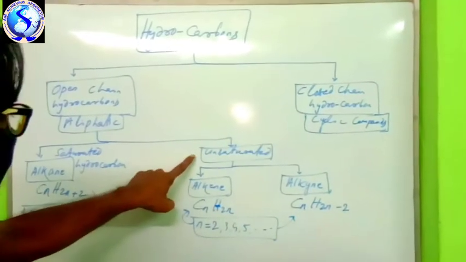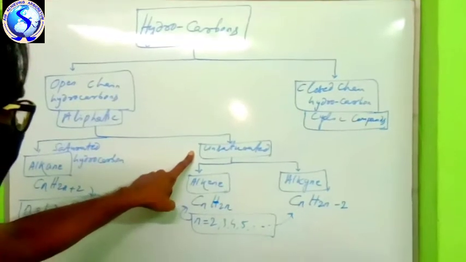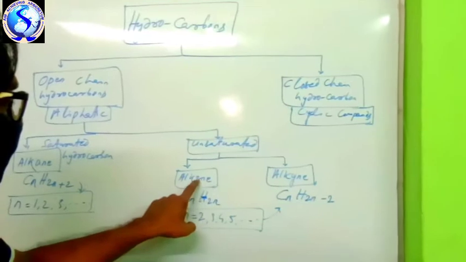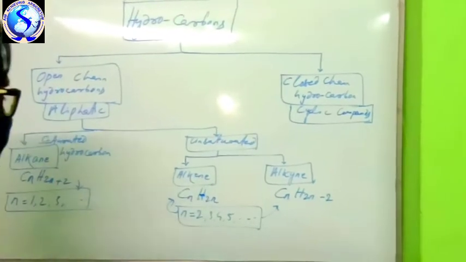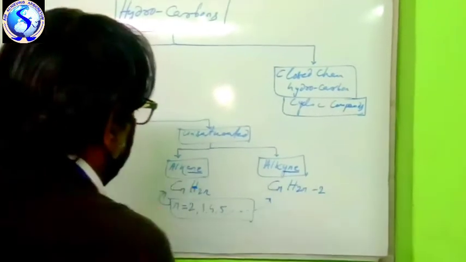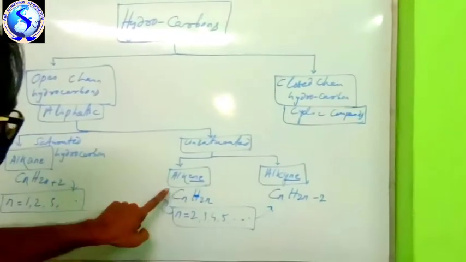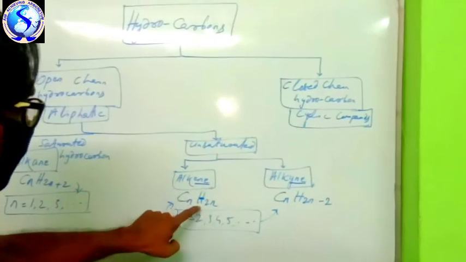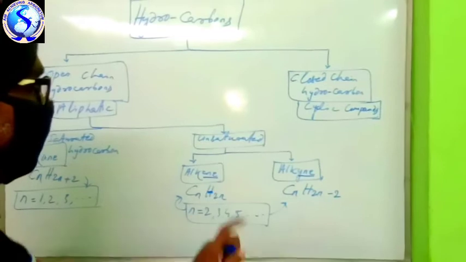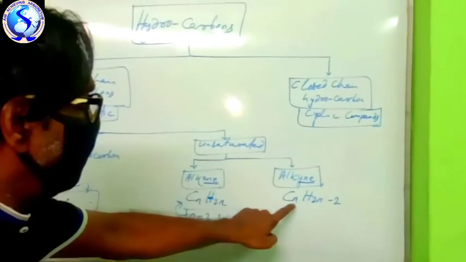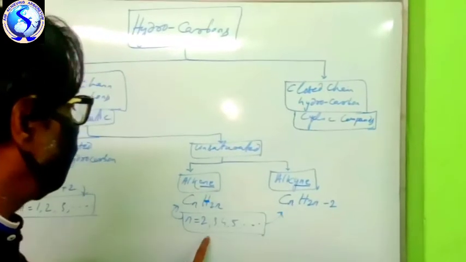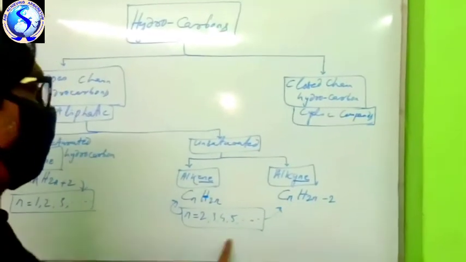Unsaturated hydrocarbon is divided into two categories. One is alkene, E-N-E, alkene. See the spelling, alkene, and here alkyne. The general formula of alkene is CnH2n. n will be minimum 2: 2, 3, 4 onward. But alkyne is CnH2n-2. The value of n will start from 2, minimum 2, then onwards.